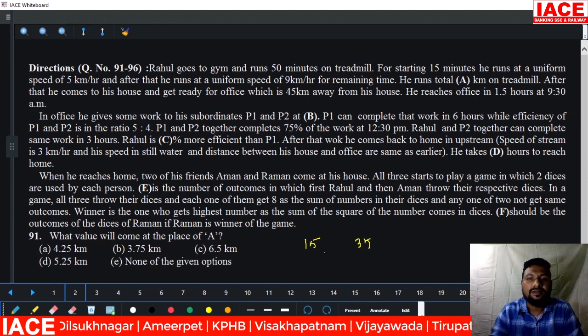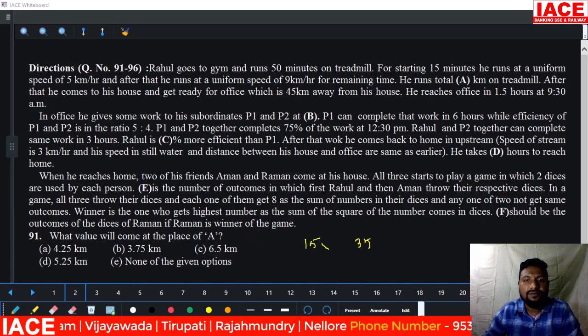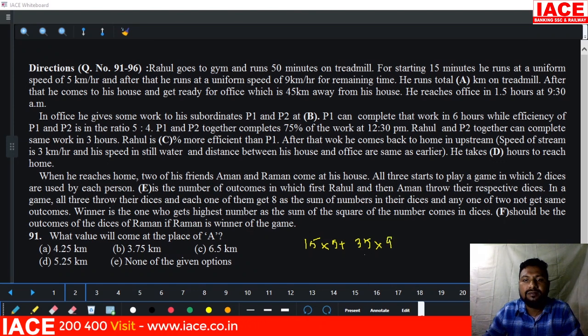That means 5 kilometers per hour for 15 minutes, plus for the next 35 minutes he goes at 9 kilometers per hour.